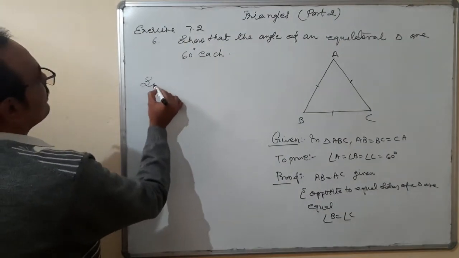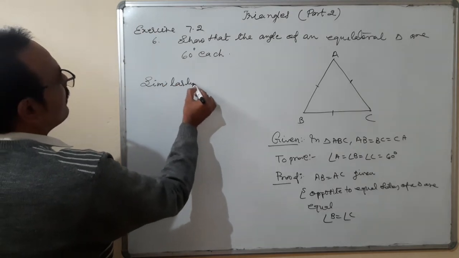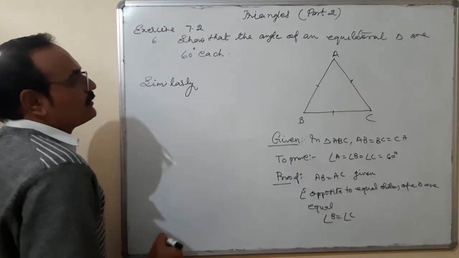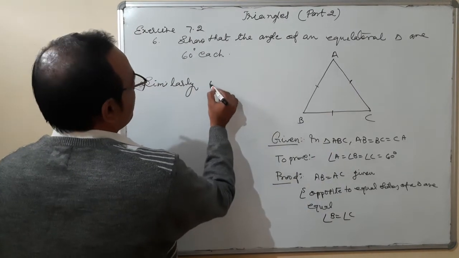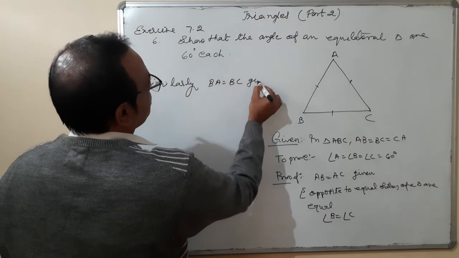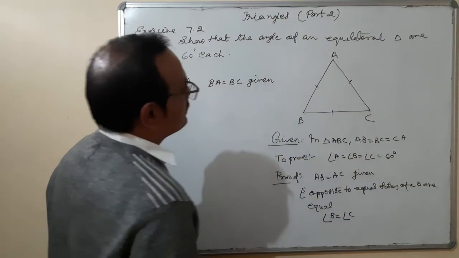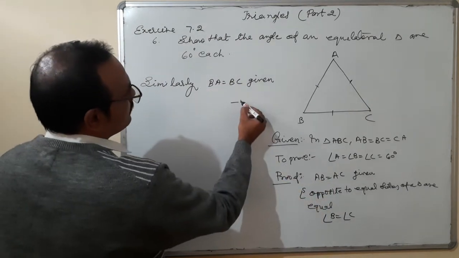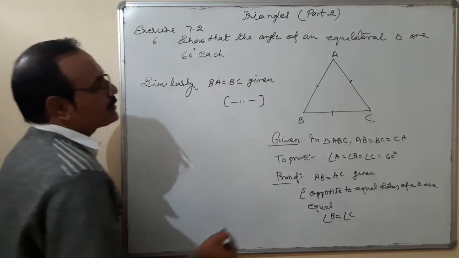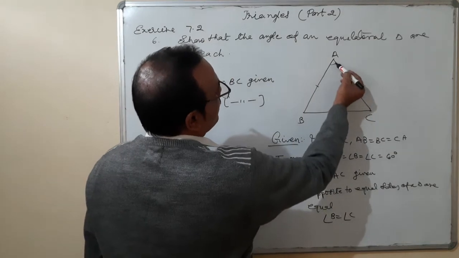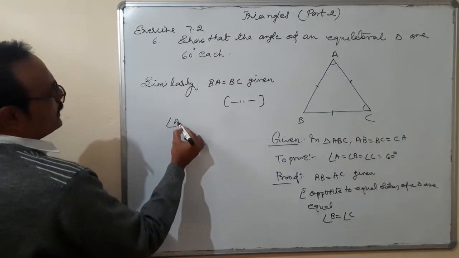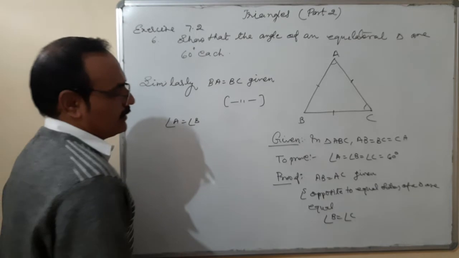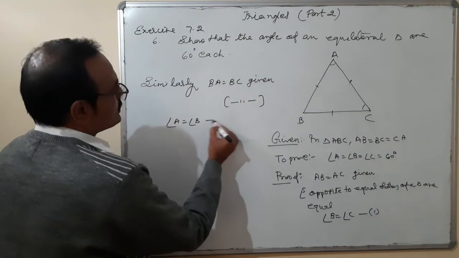Similarly, given BA is equal to BC. Same reason: BA and BC, their opposite angles are angle A and angle B. So if BA is equal to BC, then angle A is equal to angle B. This is equation number 2.